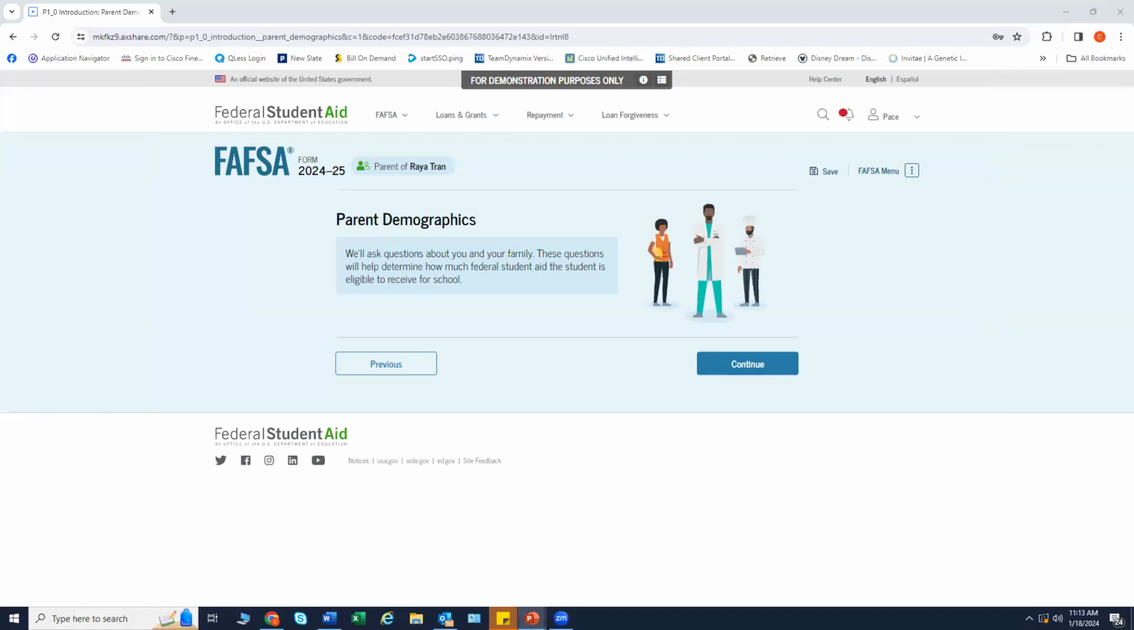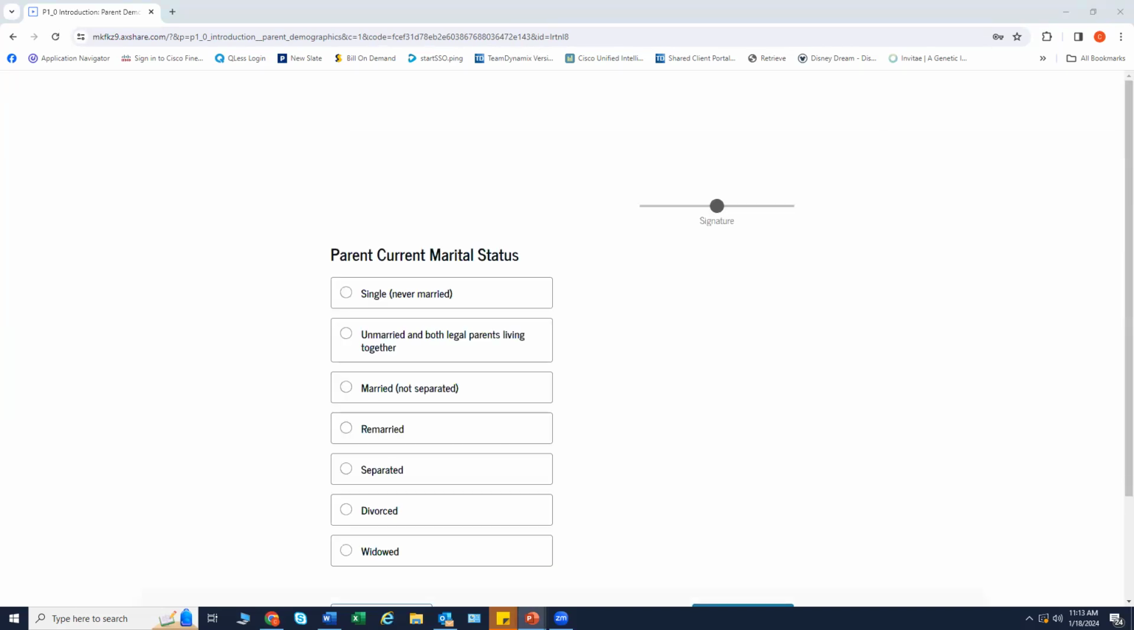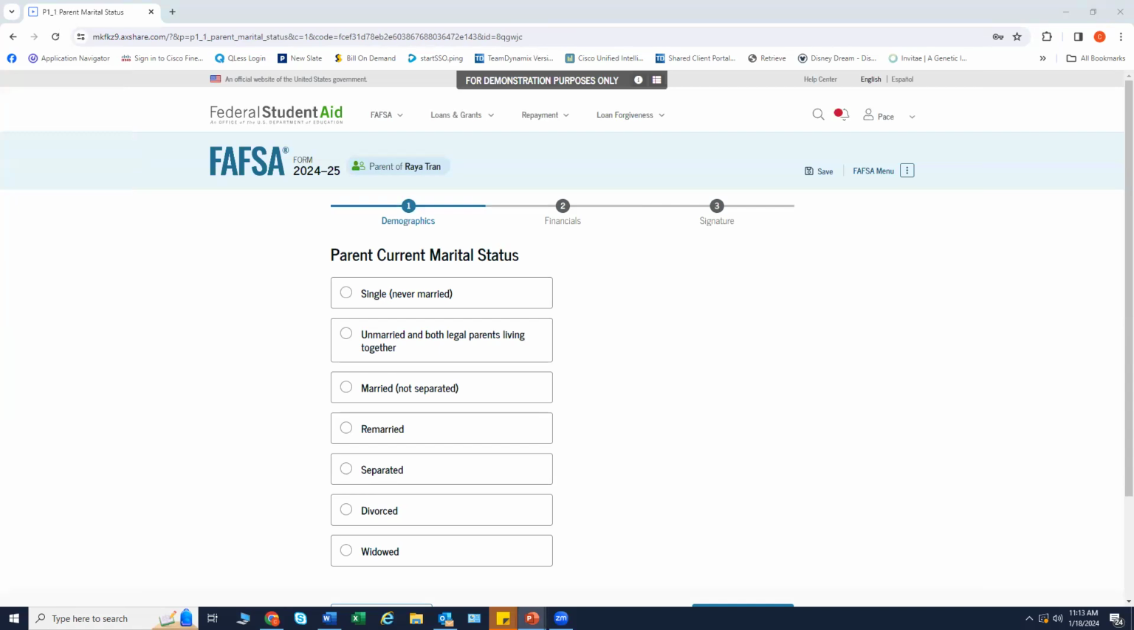This is the first page in the parent's demographic section. It provides an overview of the section. The parent is asked about their current marital status. They select the married, not separated option. Again, for today's purposes, we are continuing as a dependent student with parents married, filing jointly.